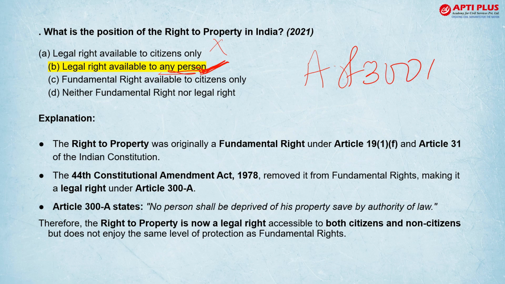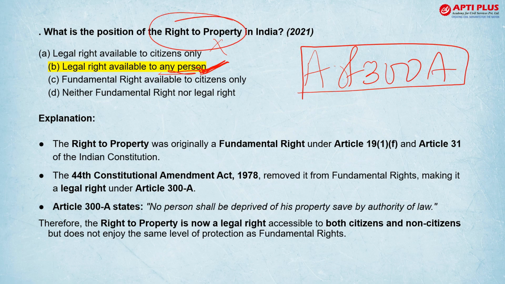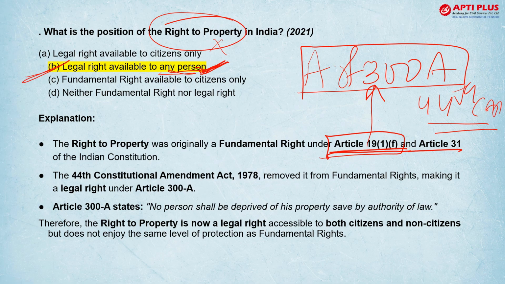Article 300A, which changed the right to property status from fundamental right that was earlier mentioned in Article 19(1)(f) and 31. Now it has been transferred to Article 300A, and this is done via 44th Constitutional Amendment Act. So it's a legal right. However, it's a constitutional right at the same time, but it is available to both citizen and non-citizen.